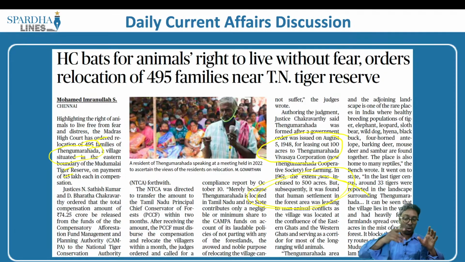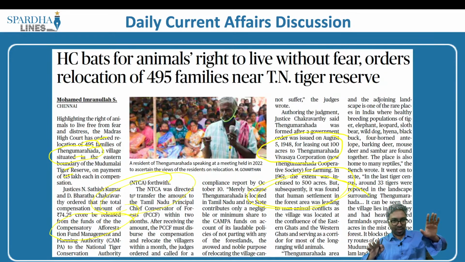And as a result, what we have to do is take these people out of this particular area and also provide them rehabilitation. So all those people who are in excess will be removed from such an area in the Madumalai Tiger Reserve. They would be provided a rehabilitation amount of about 15 lakh. This amount will be taken from the CAMPA, the Compensatory Afforestation Fund, as well as the National Tiger Conservation Authority's funds. So these two bodies will provide the funding to these people so that they are rehabilitated to a new region.